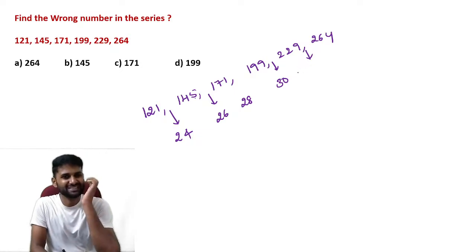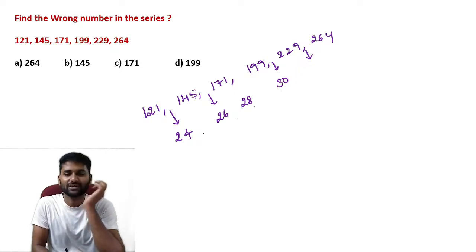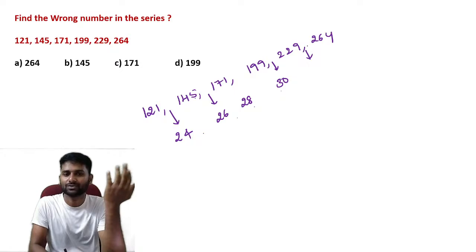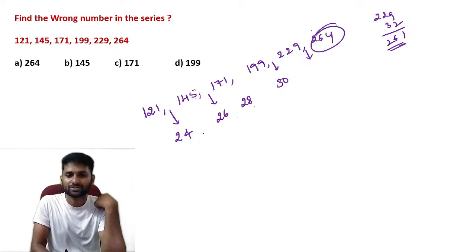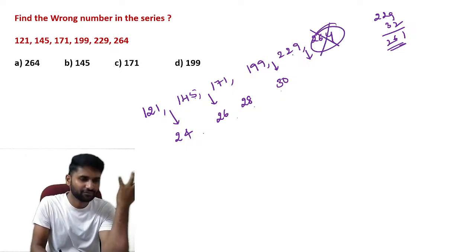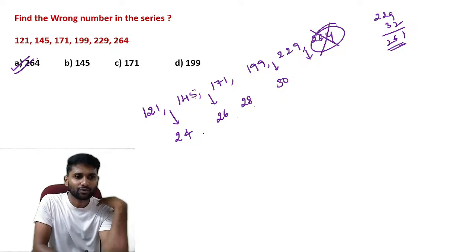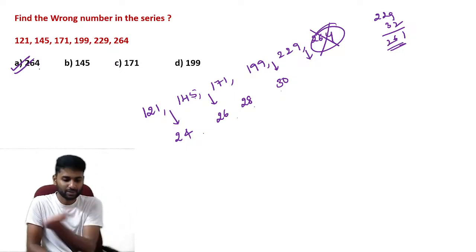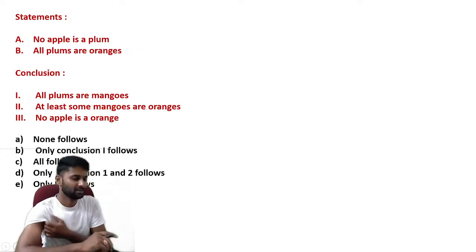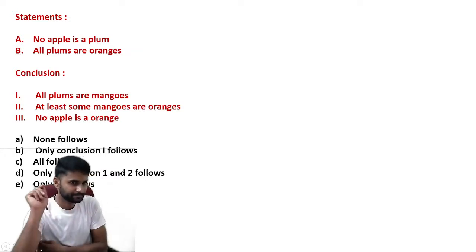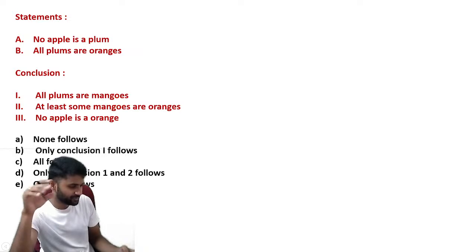Let's go through the next difference, guys. See, 24, 26, 28, 30. Definitely we require 32. But if you add 229 plus 32, it becomes 261. Instead of 261, they have given 264. That's why 264 is the wrong number compared to the remaining. Again, a question from the syllogism concept. So try to answer this question.